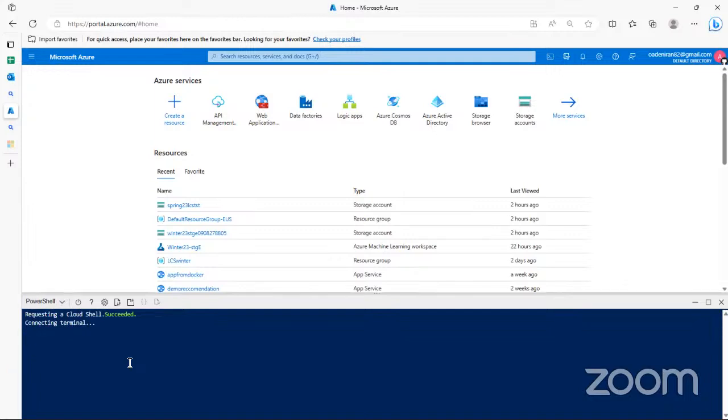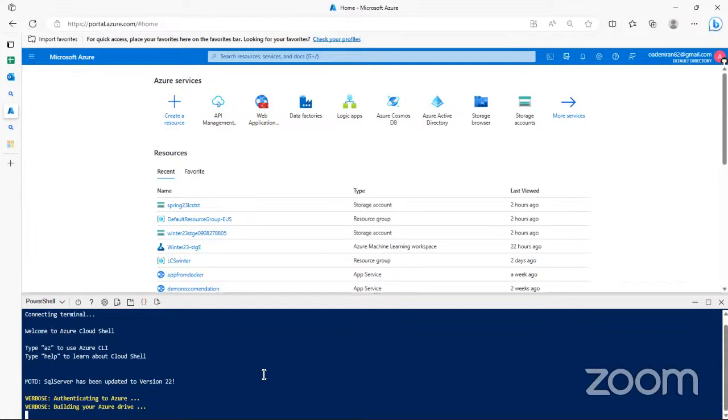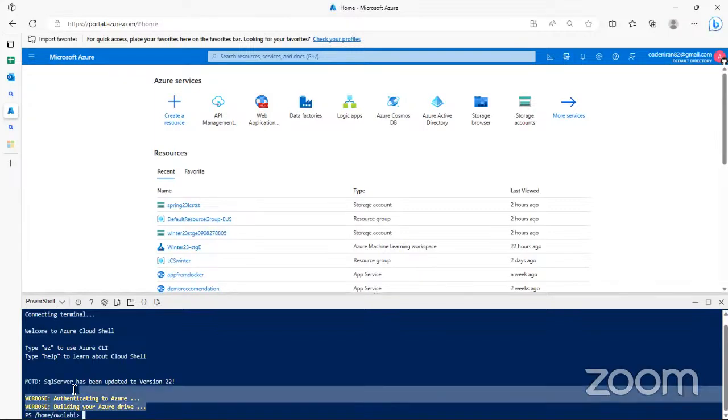It is connecting to a terminal. So it creates a terminal and it also has memory. You can use the Azure CLI here and you can do almost anything that can be done in a normal PowerShell. You see, it automatically authenticates to your Azure.